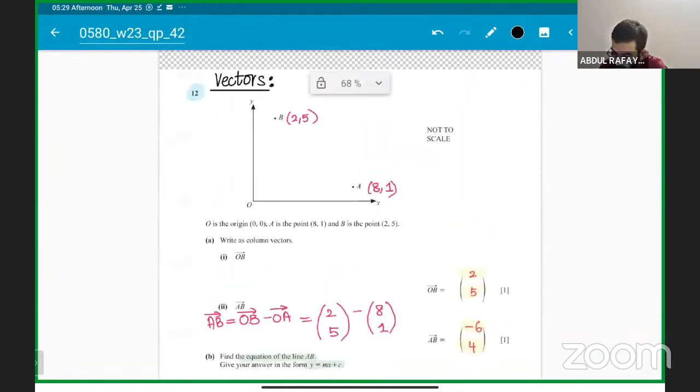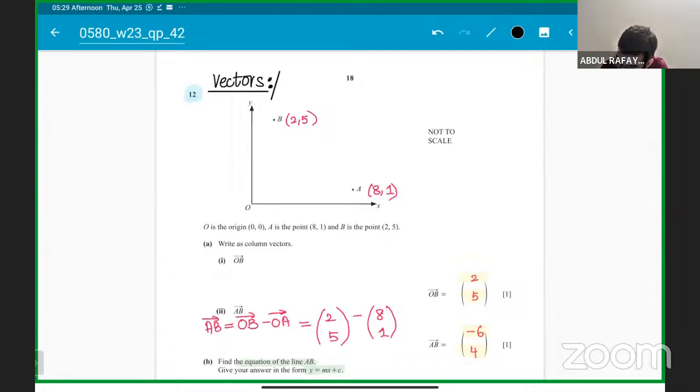So basically, chapter से खाली नाम का है students, vectors नहीं है. They are testing coordinate geometry. खाली vectors का एक छोटा सा part test कर लिया. Majorly they are testing coordinate geometry. Is everyone with me getting it, guys?